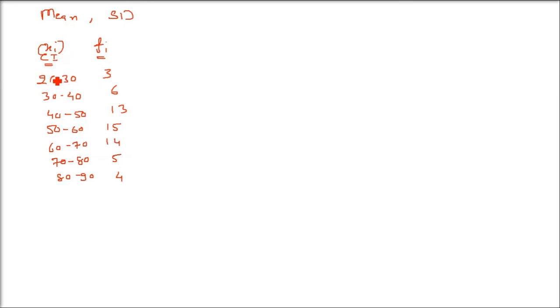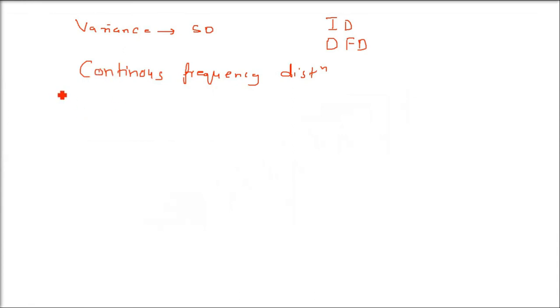So basically we need some x. We cannot find out for any range. How do we do this? Now let me tell you the algorithm first. The first thing we will do is, we see the class, like for example 20 to 30. We will try to find out the midpoint. What is the midpoint? 20 plus 30 by 2. That is, add the lower limit and upper limit, and then divide by 2, which is going to be 25. The first step will be this one.